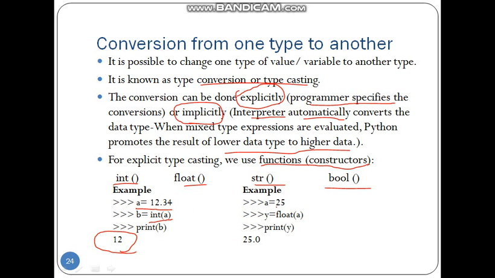This is a higher to lower conversion, the first example. One thing is happening: 12 is only there now, and 0.34 is gone. So data loss may happen when we convert a higher type to a lower one. Now let's see the second example. a equals 25, float(a). This 25 is an integer. float(a) means the integer is converted to float. When we display that, 25.0 will be displayed because the integer is converted to float.